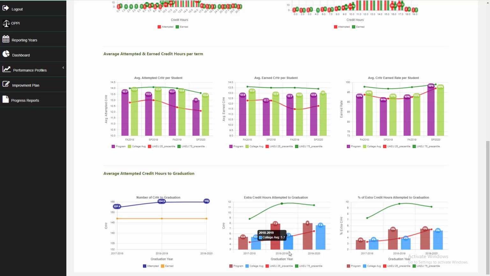And here, the average for the college in 1819 was 5.7. The 75 percentile for the university last year was 11.4. So students attempt on average 11.4 credit hours more in order to graduate. When we look at the percentage, it is 6% more credit hours they attempt in order to graduate. The 75 percentile for the university is 9.2, and the college average is 5%.